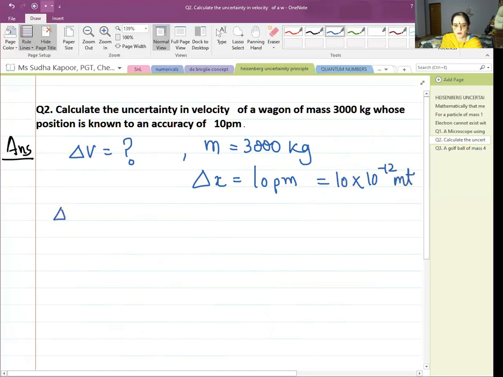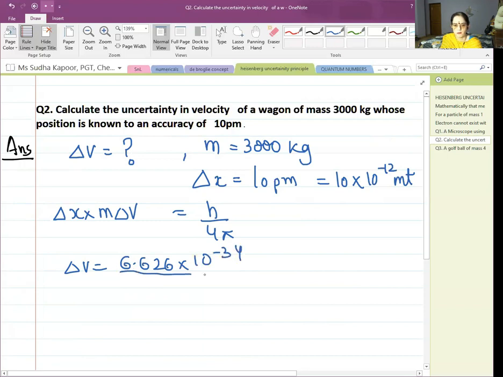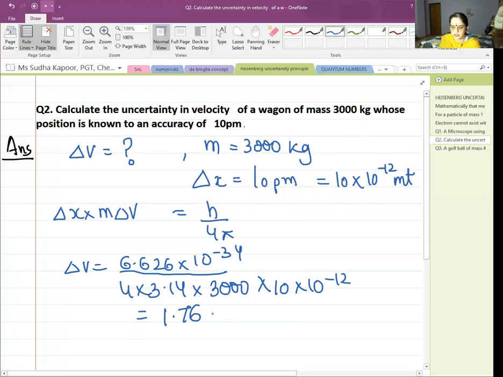So applying again the formula, delta X into m delta V is equal to h upon 4 pi. So delta V is equal to 6.626 into 10 to the power minus 34 upon 4 into 3.14. Mass is 3000 kg. And what about delta X? Delta X is 10 into 10 to the power minus 12. So it comes out nearly to be 1.76 into 10 to the power minus 27 meter per second.